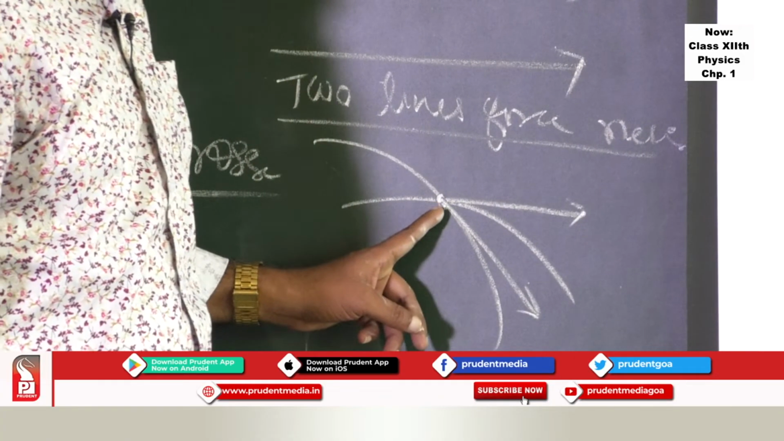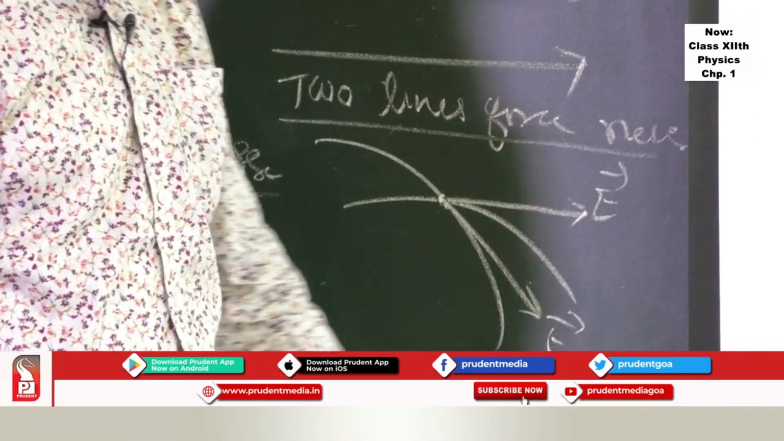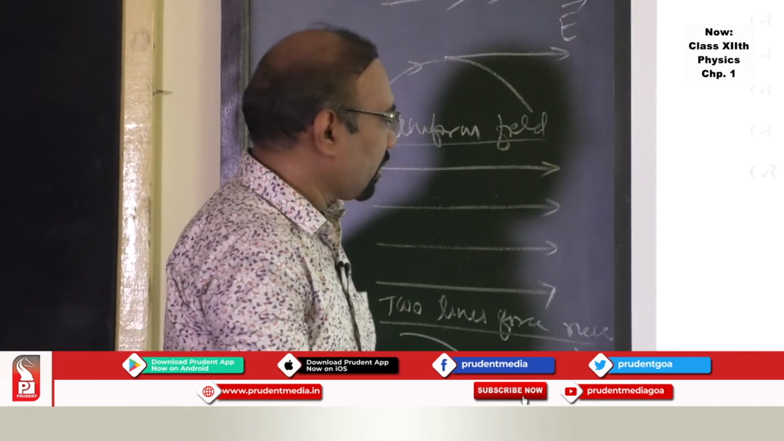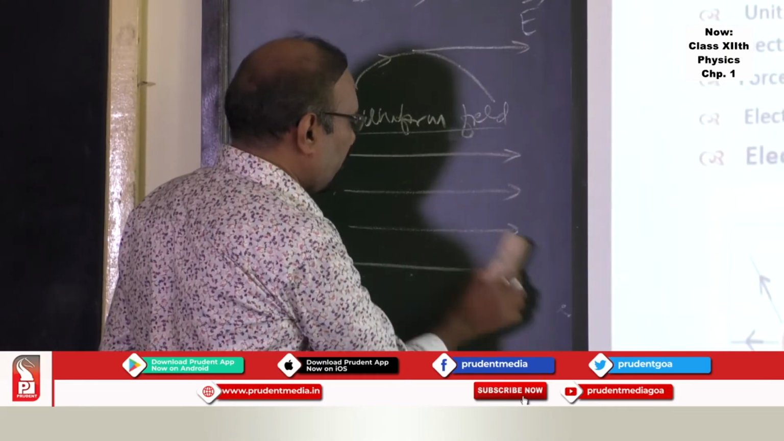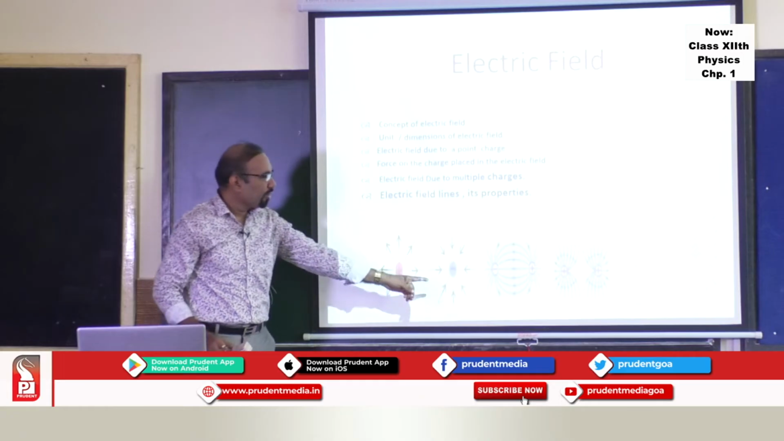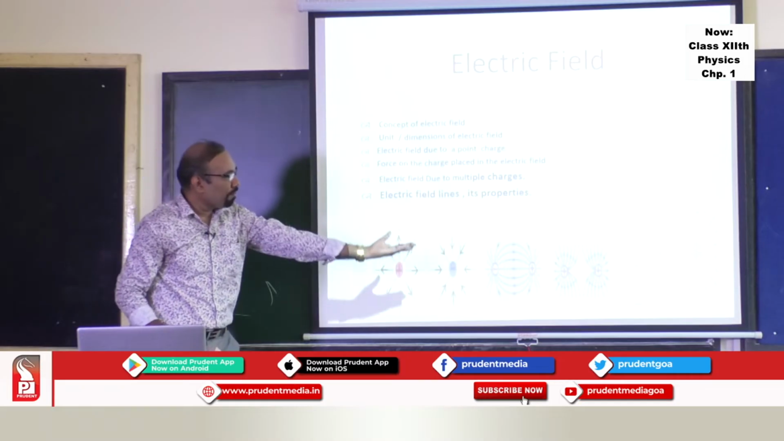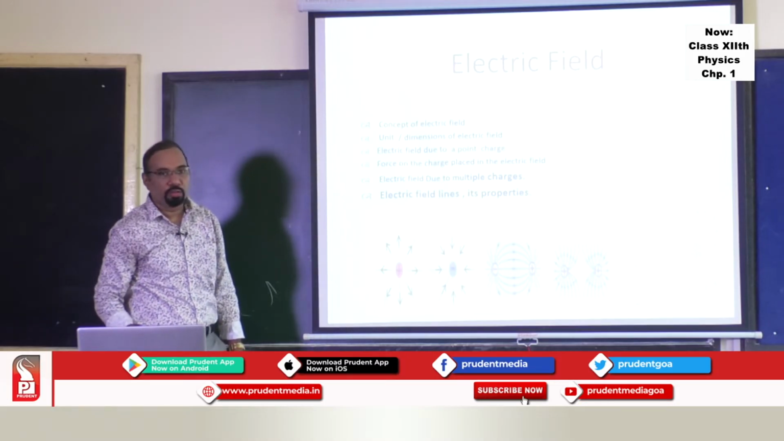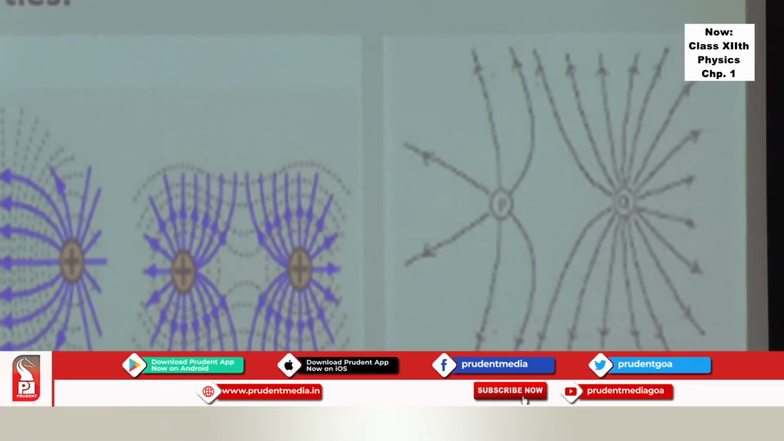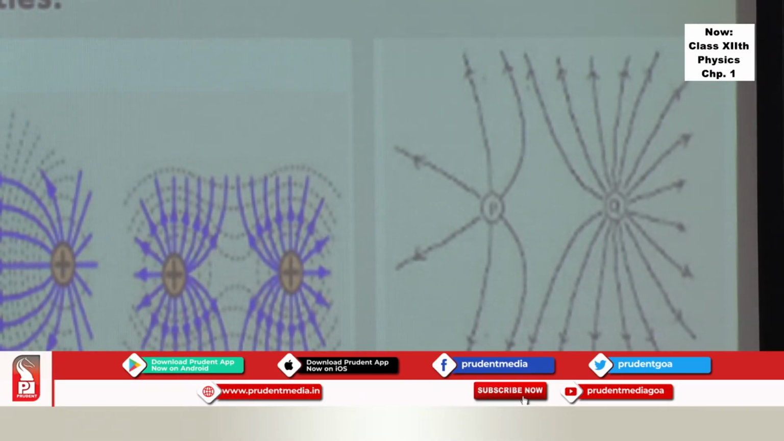If they cross, then at the point of intersection there will be two different directions of electric field, which is not possible. Then, streamlines from a positive charge go away from the positive charge, and streamlines due to a negative charge terminate on the negative charge. Then we have the streamline pattern due to a positive and a negative charge, and due to two equal positive charges. Beautiful representation you can see. If the two charges are similar but of different magnitude, then the streamlines are slightly different.